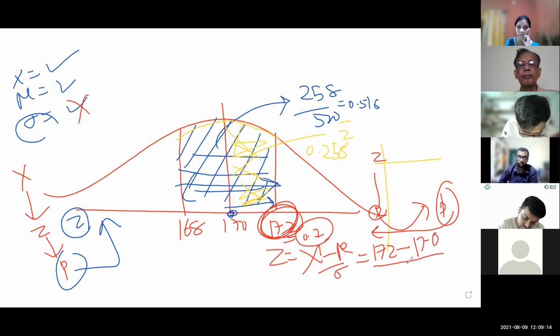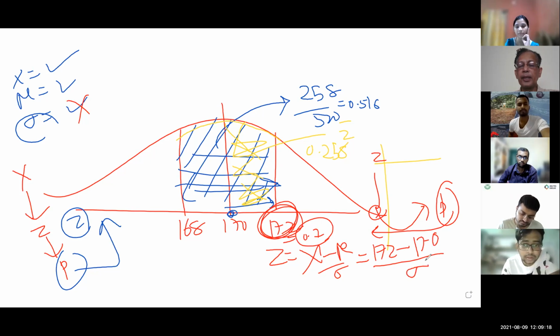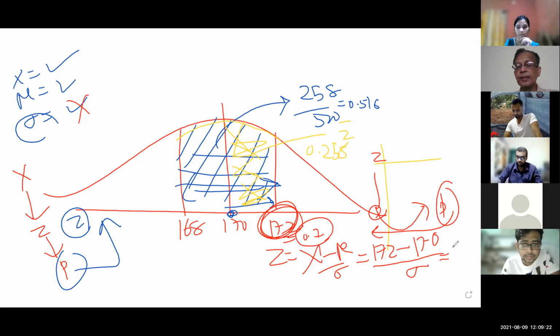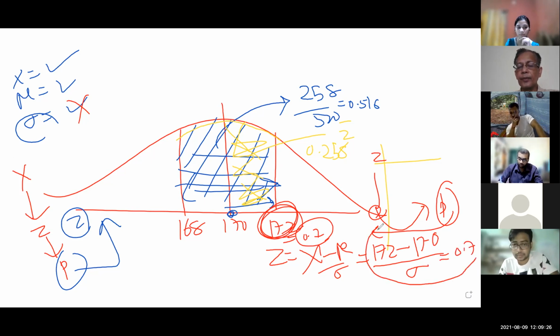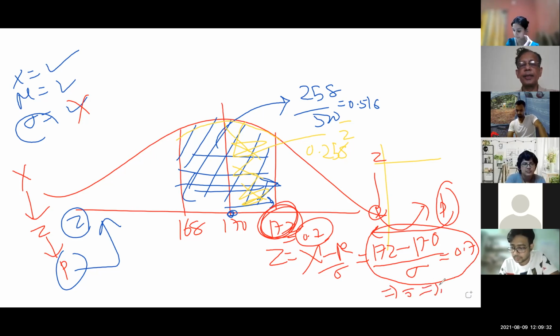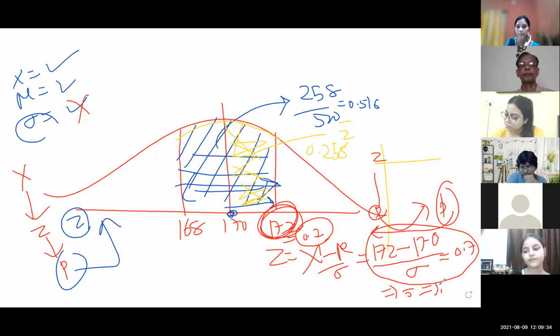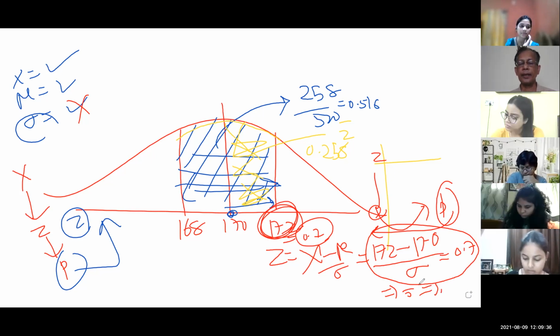Sigma is not given. So this is found to be 0.7. So from this we have to find the sigma value. Cross multiply. Sigma is 2.857. Okay.